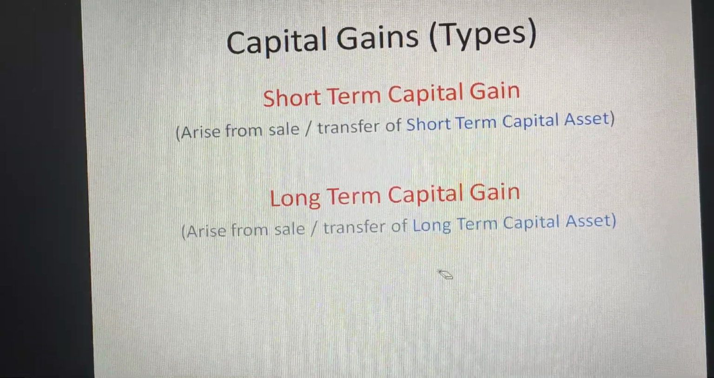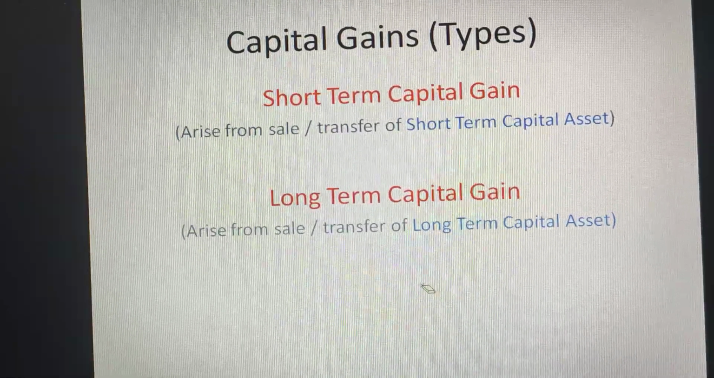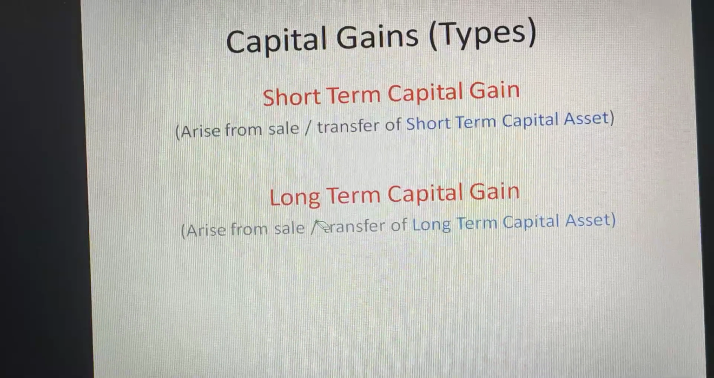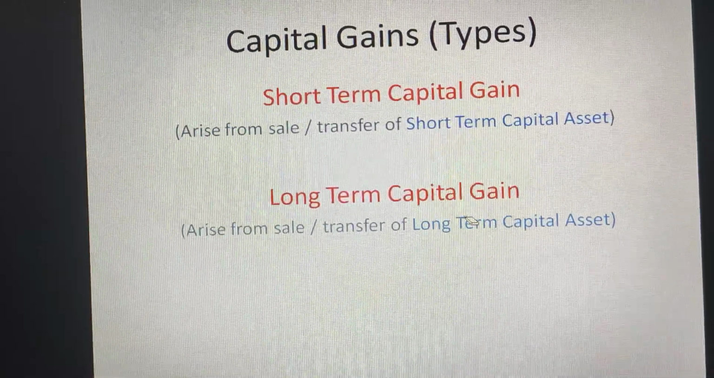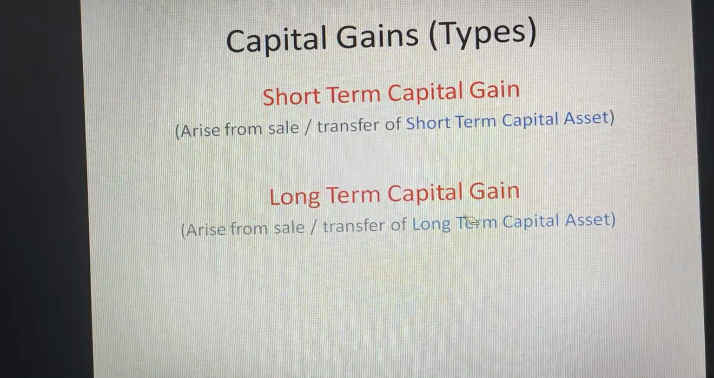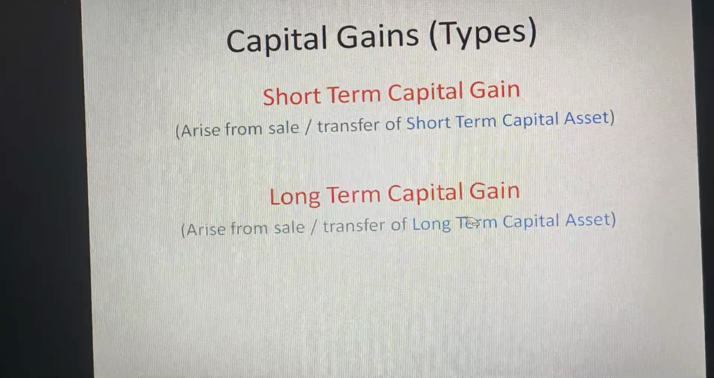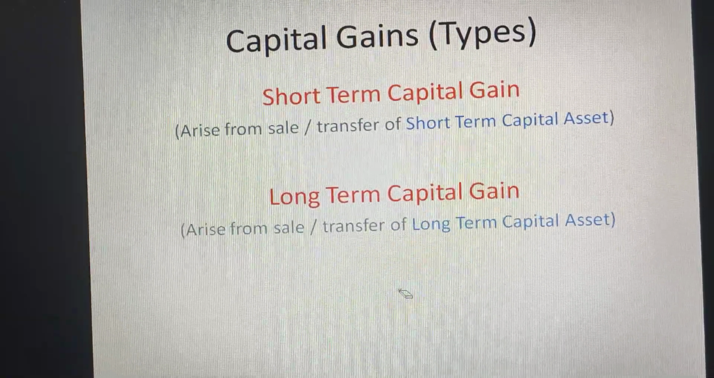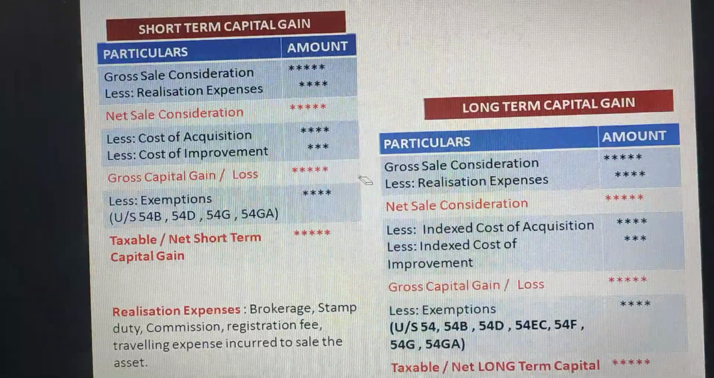Similarly, if any long-term capital asset is transacted and you get some income from such, that income will be considered as long-term capital gain. What is the criterion? 1 year for financial assets, 3 years for other assets. More than 1 year for financial asset, more than 3 years for other assets. If it is a depreciable asset, it will not be taken into long term, it will always be taken into short-term capital assets. Hope this is clear to you.